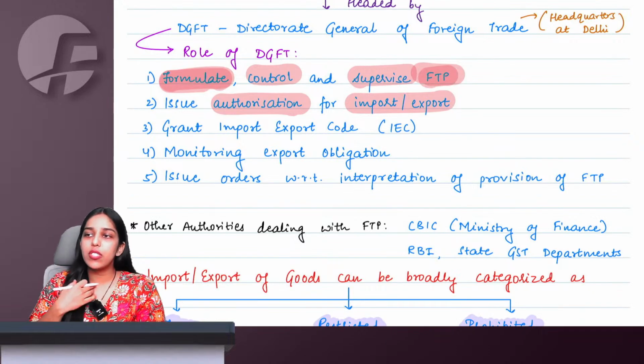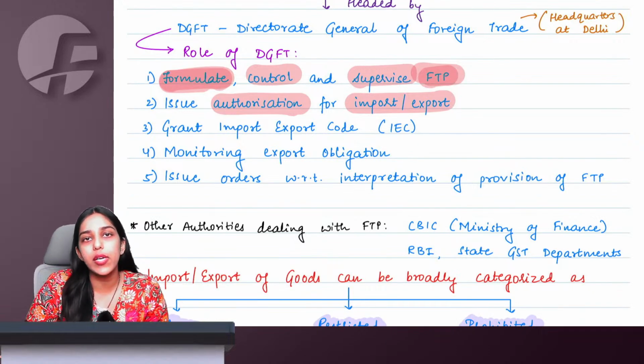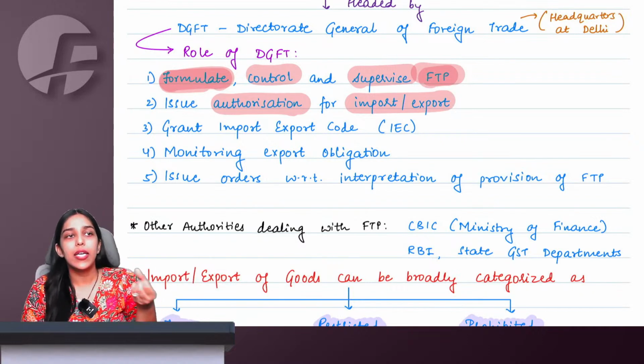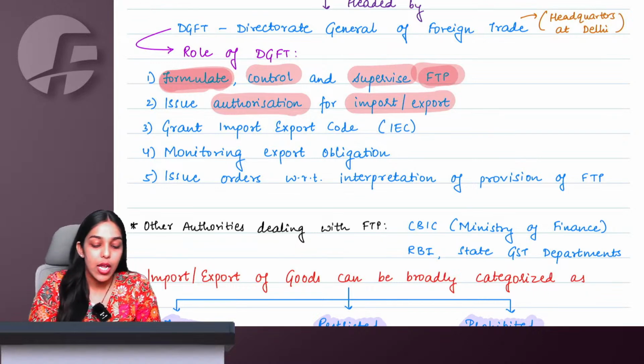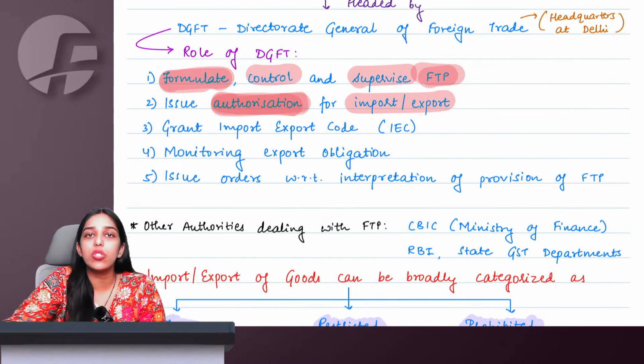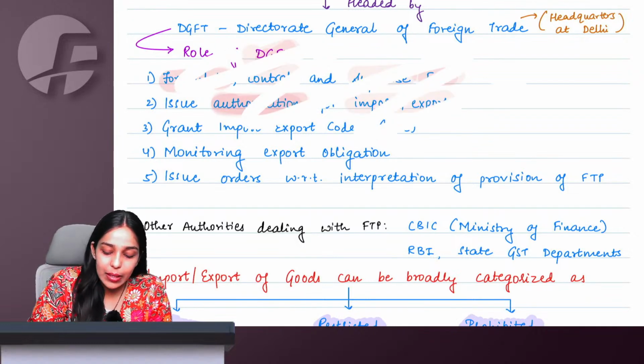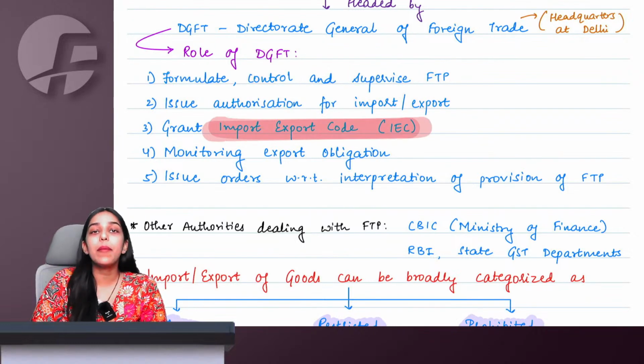Today, if I want to start importing or exporting something, of course, I cannot directly do so. I have to take some authorization that I want to import or start exporting. So these authorizations, permission to start import export, are also given by DGFT only. Grant import export code. What is the import export code?